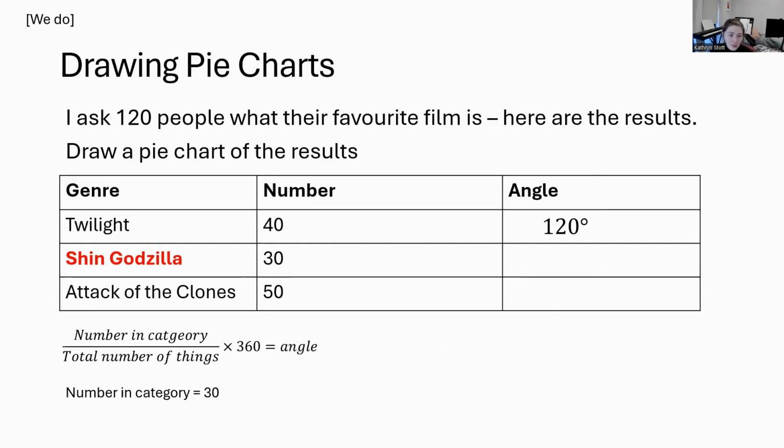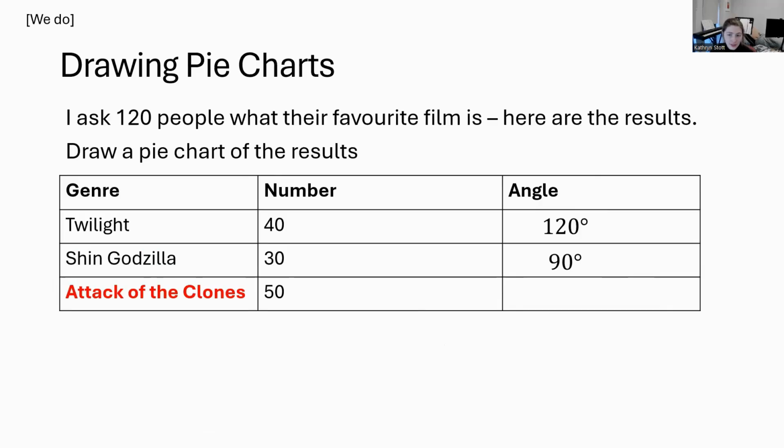Let's have a look at Shin Godzilla. So 30 people said Shin Godzilla. How many people did I ask in total? I asked 120 people. What do you think we should do next? Hopefully you said 30 divided by 120, then multiplied by 360, which if you do that on your calculator would be 90 degrees.